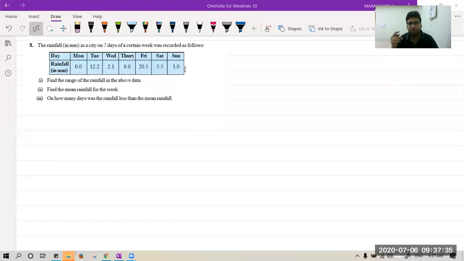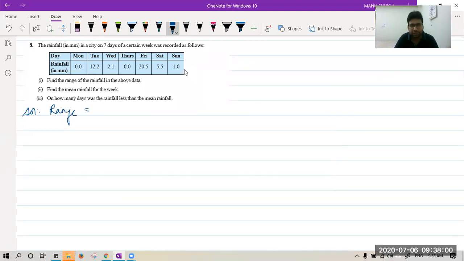So we have to check the question. First part is saying find the range of rainfall. Again, range is the spread of information. Range is spread, meaning how much was the minimum rain and how much the maximum. The range is between them. So range is maximum minus minimum, and maximum value is how much?